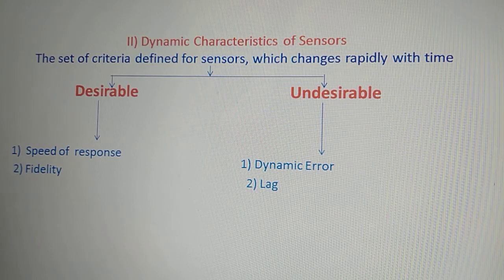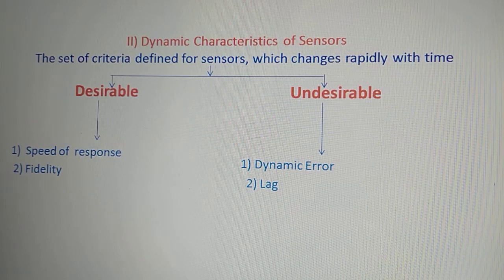Now, these dynamic characteristics of the sensor are again divided into two parts: desirable dynamic characteristics of a sensor and undesirable dynamic characteristics of a sensor, right? And the desirable dynamic characteristics of sensors are speed of response and fidelity, whereas the undesirable dynamic characteristics of a sensor are dynamic error and lag, right?